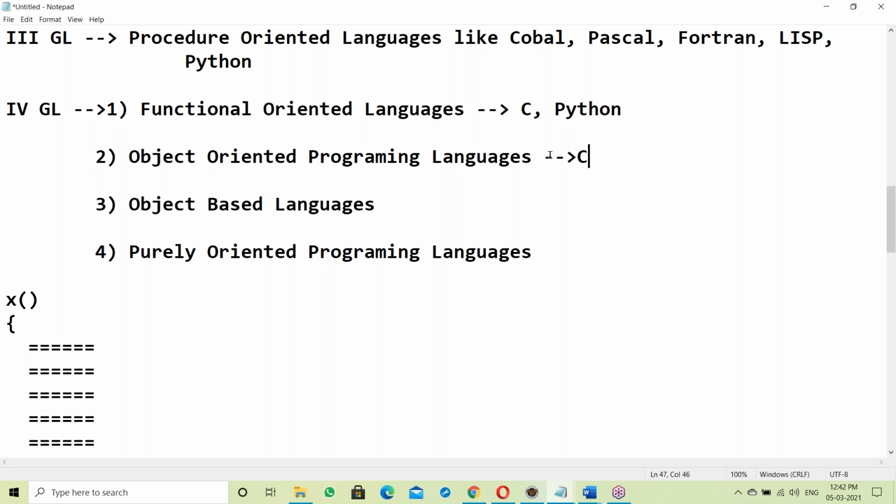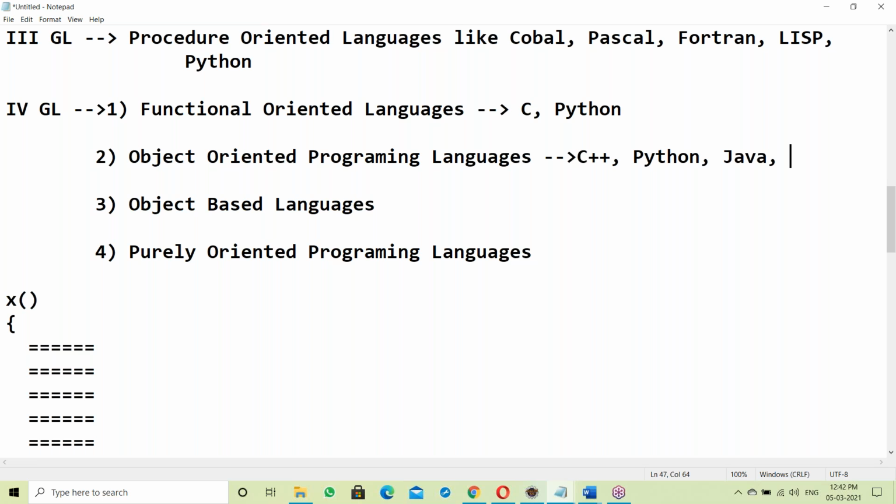Which is the first OOPS language? C++. What is the next OOPS language? First is C++, next is Python. After Python, what is the next OOPS language? Java, right? After Java, what is next?